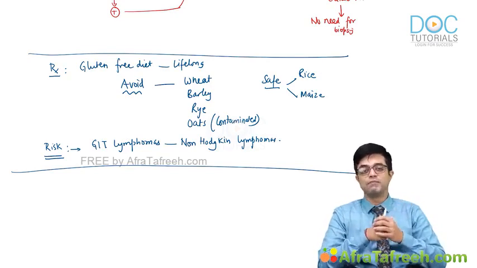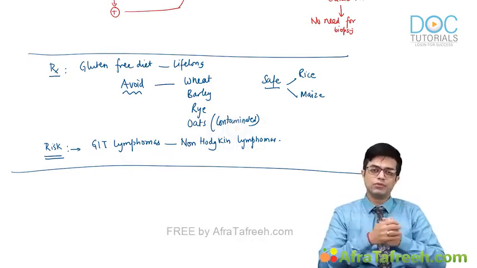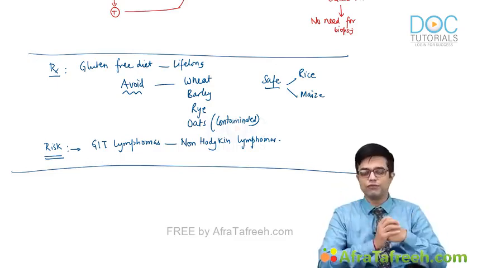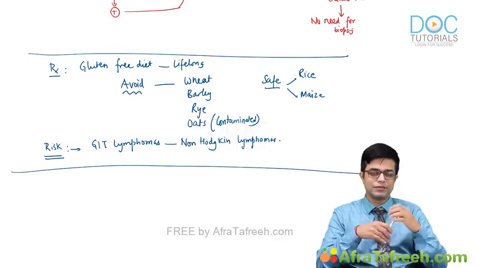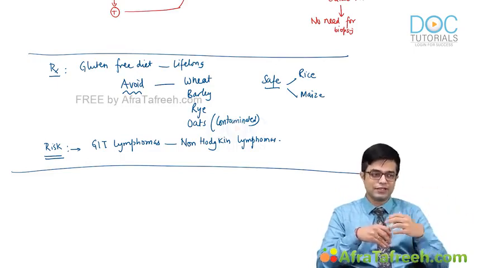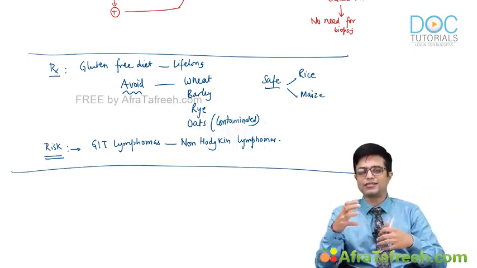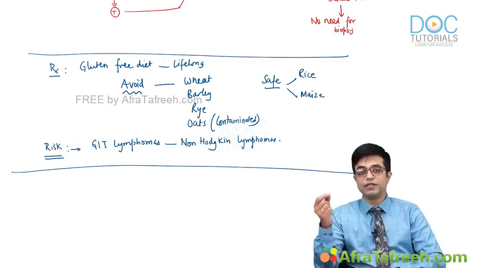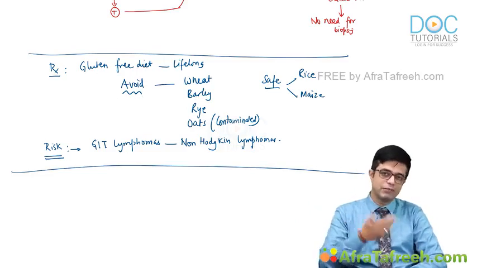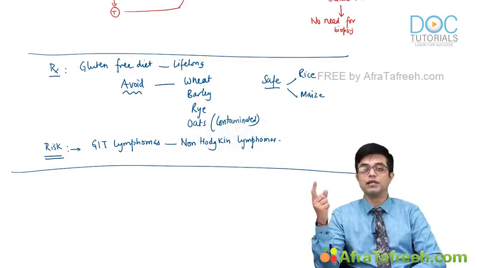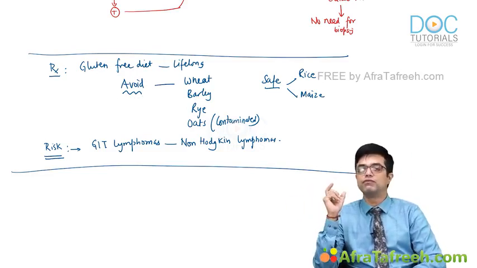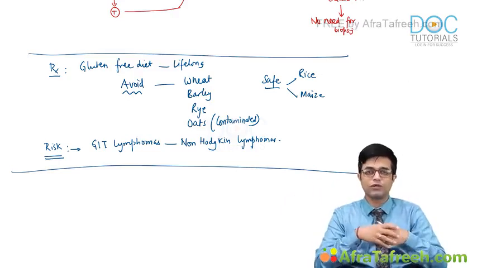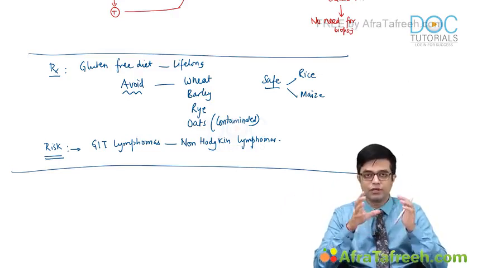Then you counsel them that there are certain communities who don't eat wheat, and you can lead an absolutely normal life without wheat. It's just that since birth, since childhood you have been eating wheat, so it's a psychological thing. Gradually move away. If you don't move away, there is a slightly more risk. Not everybody develops it, but there is slightly more risk of developing lymphoma. The moment people hear of lymphoma, everyone falls into place. But it requires a lot of good counseling and proper support.